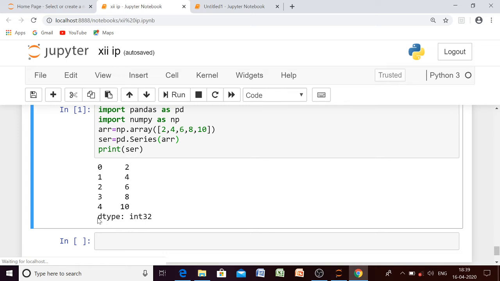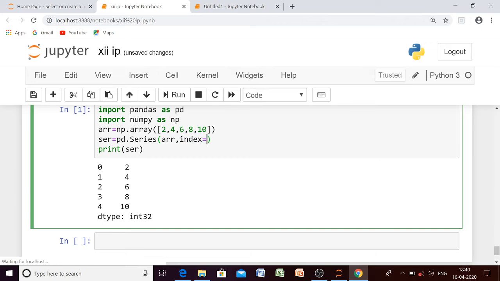Here you can see data type. Data type is integer because the values we have selected are integers. Okay, so what if we want something else as label or index? Suppose I don't want 0, 1, 2, 3, 4 as an index, I want something else. In that case you have to use another argument like index.